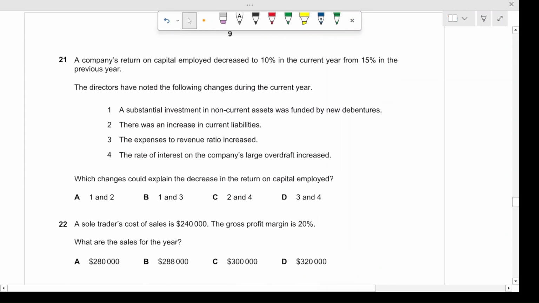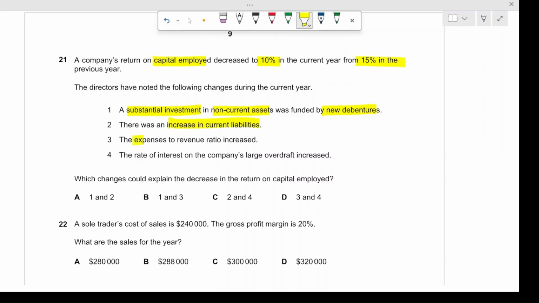Moving on, question number 21. A company's return on capital employed decreased to 10% in the current year from 15% in the previous year. The directors have noted the following changes during the current year. A substantial investment in non-current assets was funded by new debentures, by new debt issued. There was an increase in current liabilities.